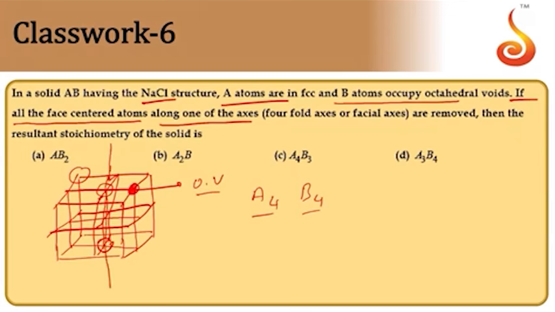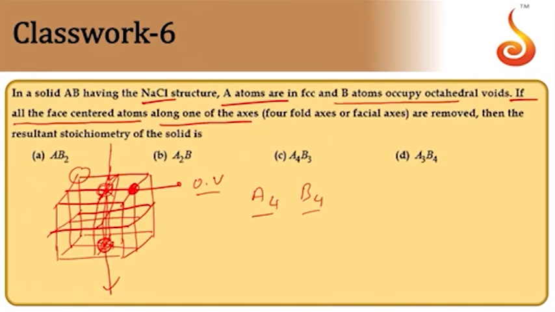We remove the atoms along this axis. There are 2 atoms which can be removed. If 2 atoms of A are removed along faces, the contribution of that is half.